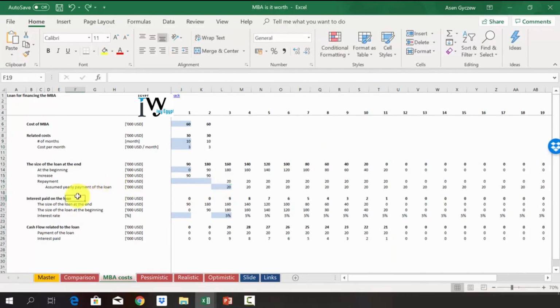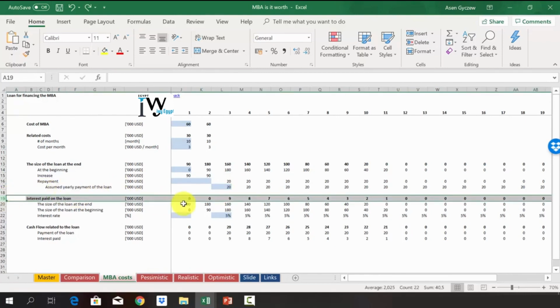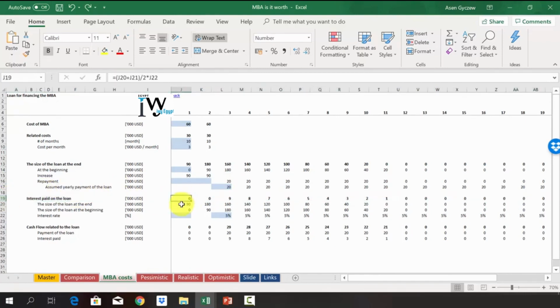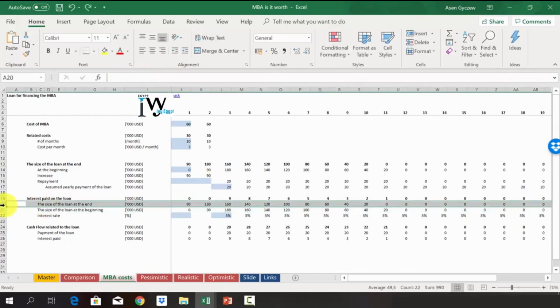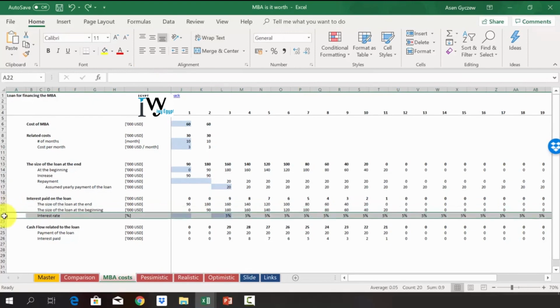Now, when it comes to interest paid on the loan, so how much we have to pay due to the fact that we have the loan, we calculate in a very simple manner. We look at the average loan size. So we look at the beginning and at the end of the loan, we divide it by 2, and this way we get the average, and we multiply by the interest rate. So we take the loan at the end and at the beginning, we multiply by the interest rate, and we divide by 2 to get the average.